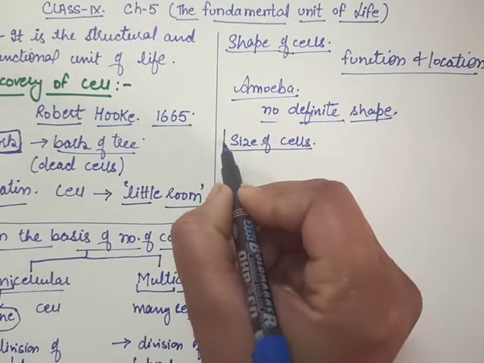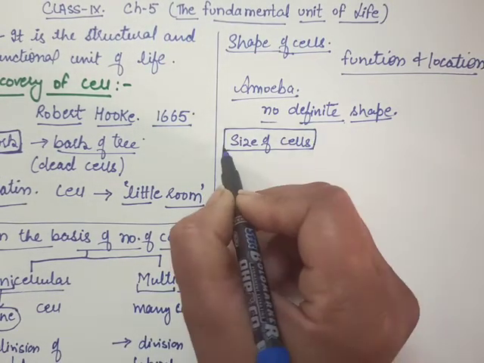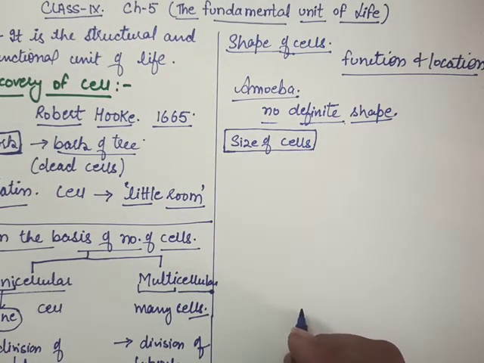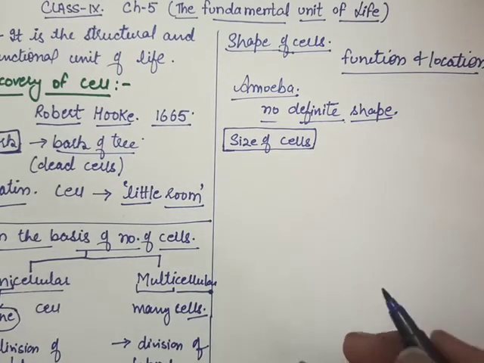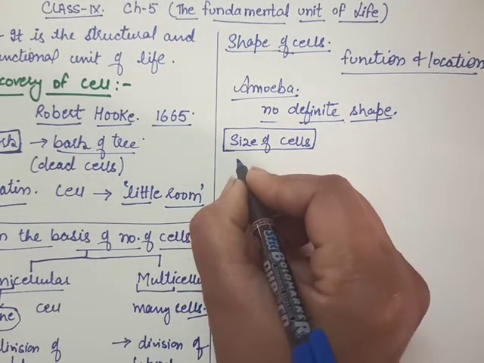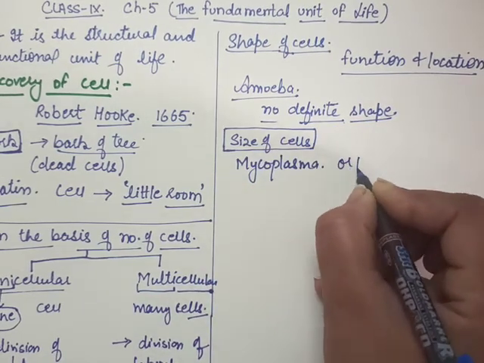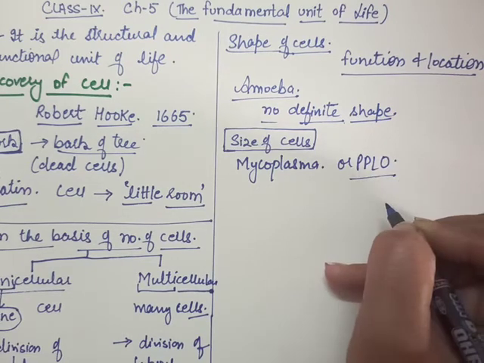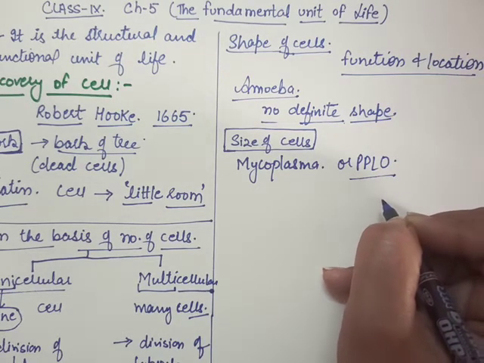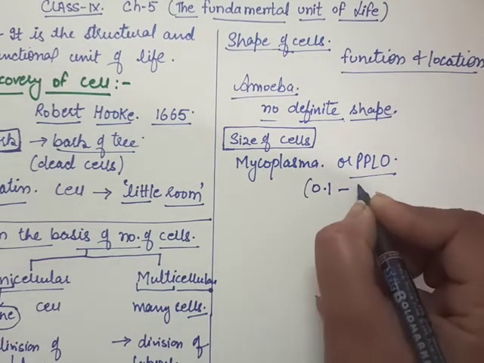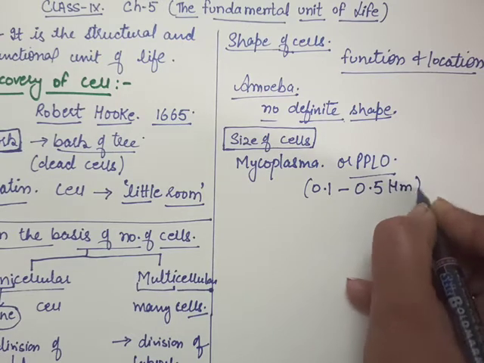Now what about the size of the cells? As you have studied in 8th standard also, the size of the cell varies from microscopic or very small to very large, that you can see with the naked eye. So name the smallest cell that you have studied. That is the mycoplasma or PPLO, the pleuropneumonia-like organism. Its size is 0.1 to 0.5 micrometer.